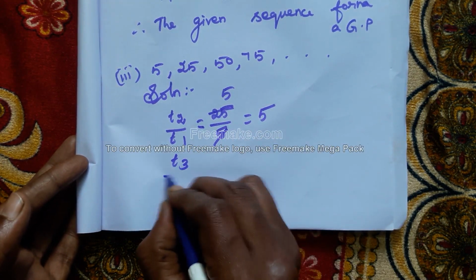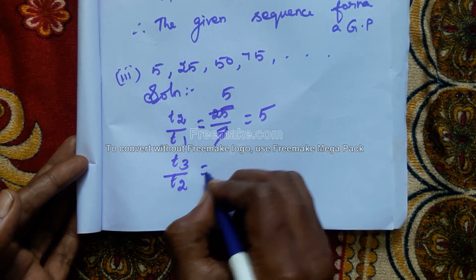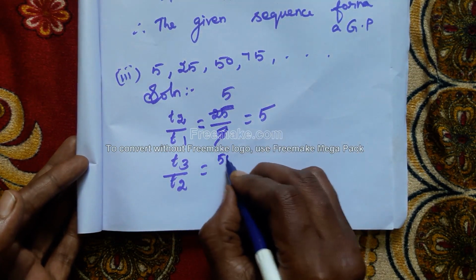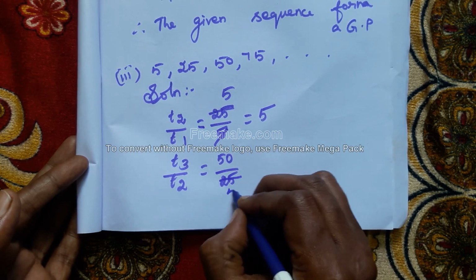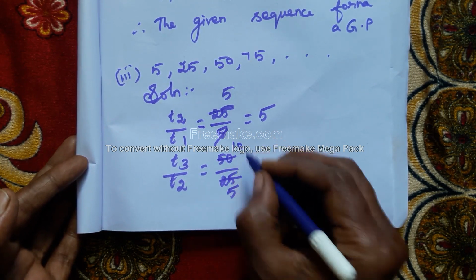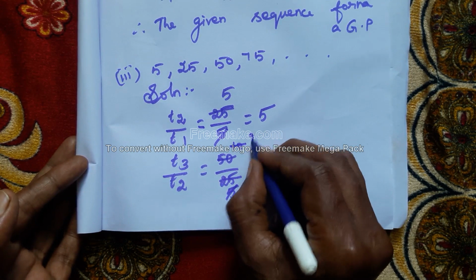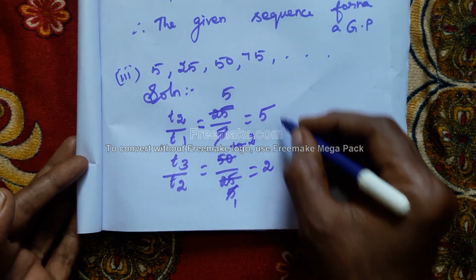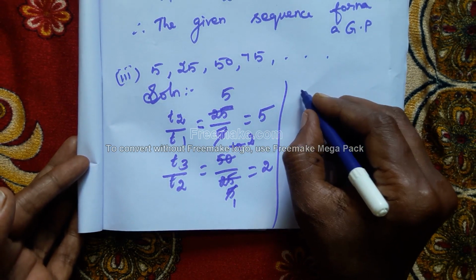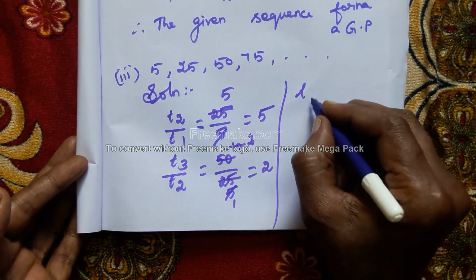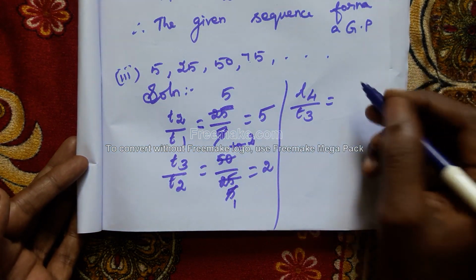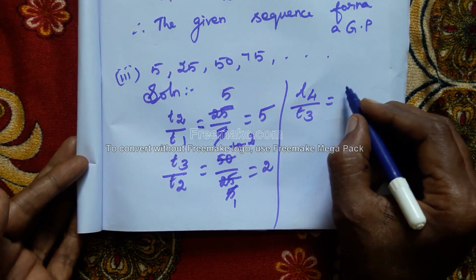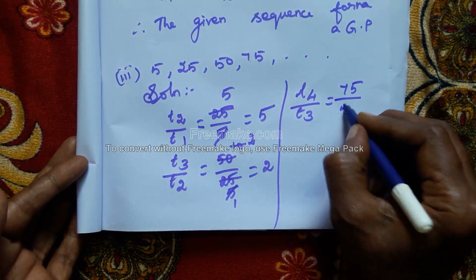Next, T3 by T2 is equal to 50 by 25. So we can cancel the 5 table: 5 5s are 25, 5 10s are 50, which gives 2. Next, T4 by T3 is equal to 75 by 50.